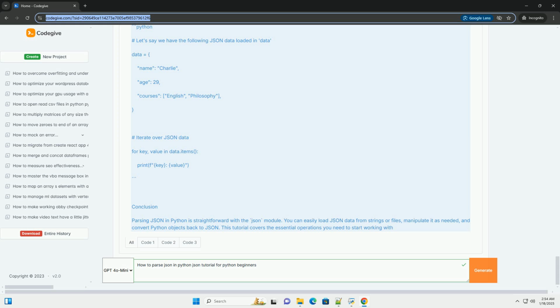Additional resources: Python official documentation for JSON module, https://docs.python.org/3/library/json.html. Feel free to experiment with the provided code examples to gain a better understanding of how to work with JSON in Python.